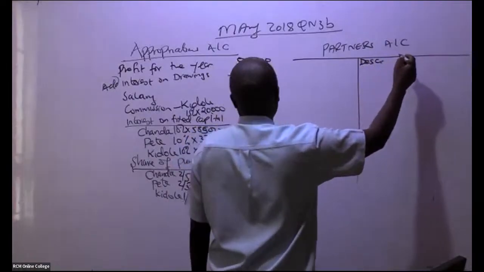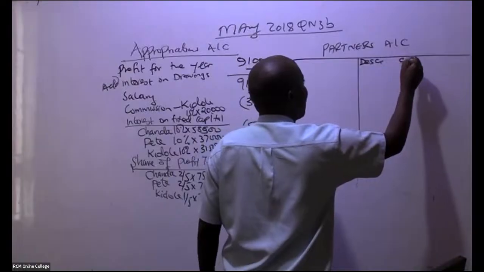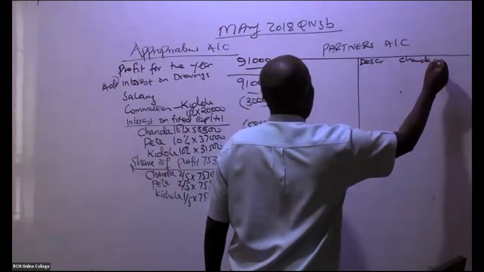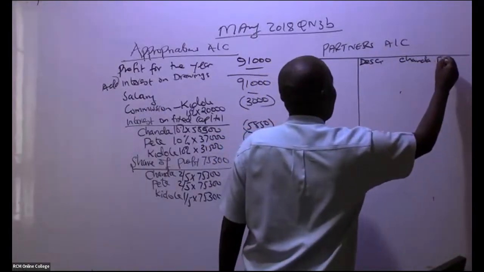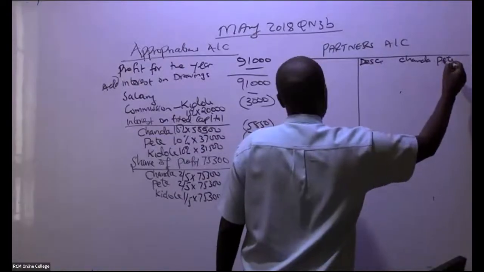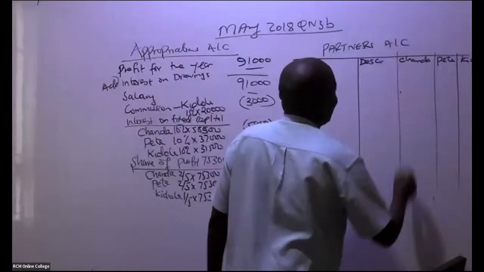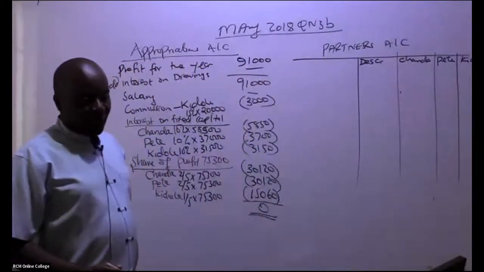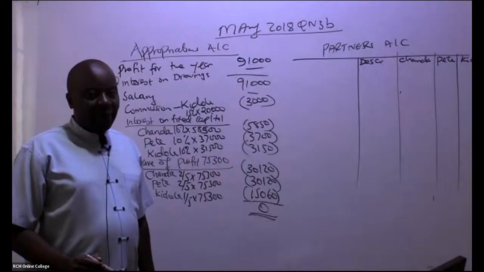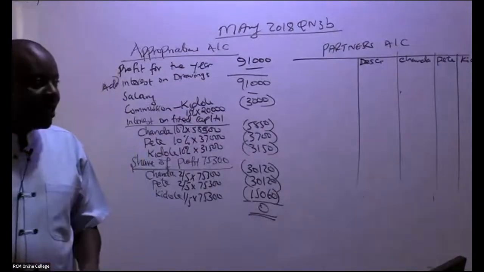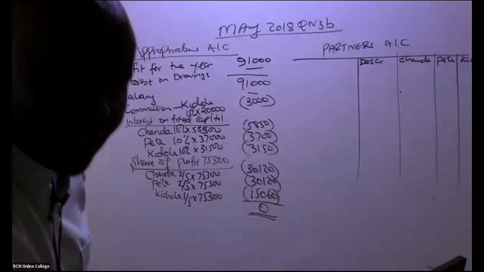and then of course we have the names of our partners. So we have Chanda, we have Pete, we have Kidole, like that. So we have our partners there. I'll change the camera a little bit just to capture the other side.